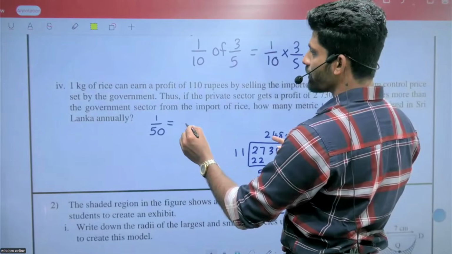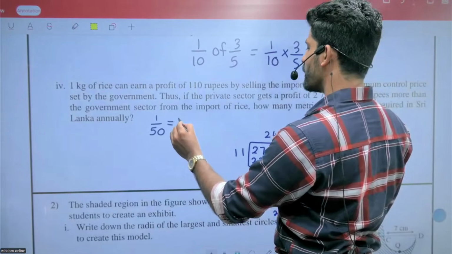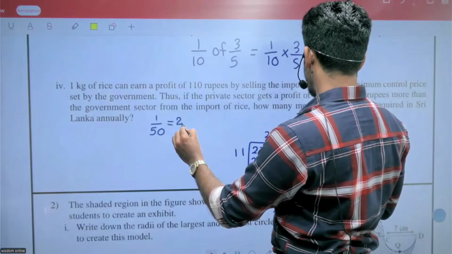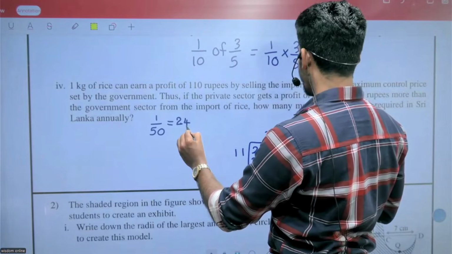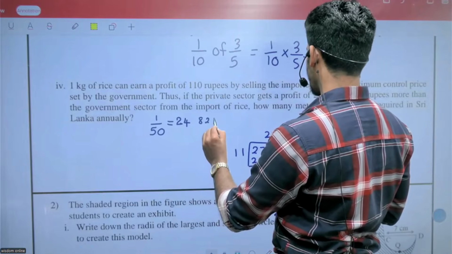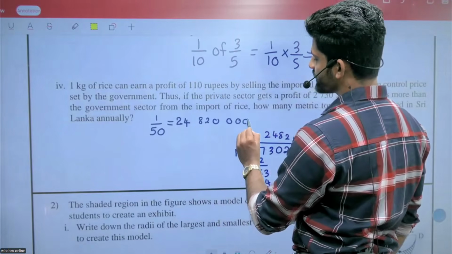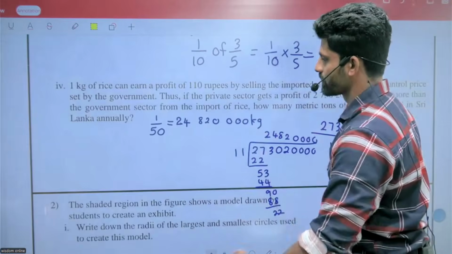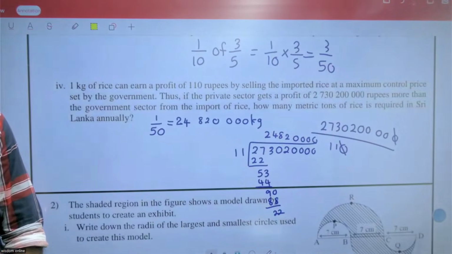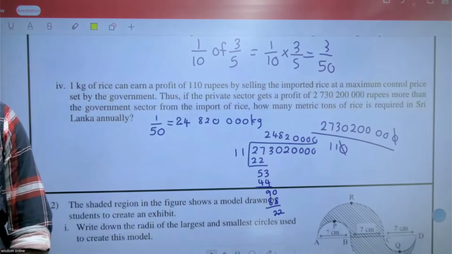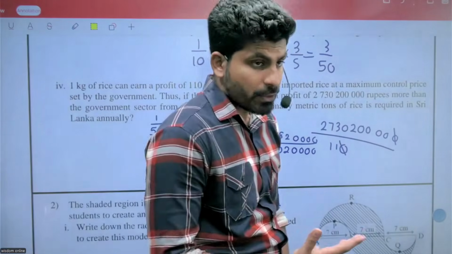How many kilograms? 24,820,000 kilograms. So how to find the full portion?